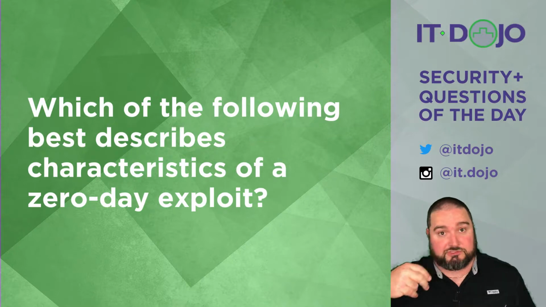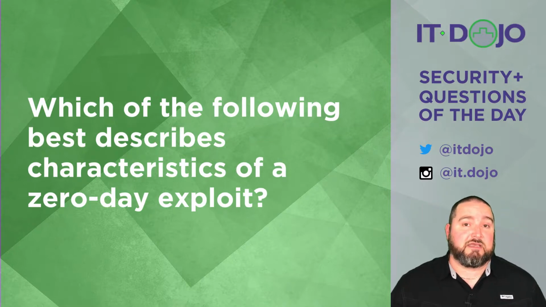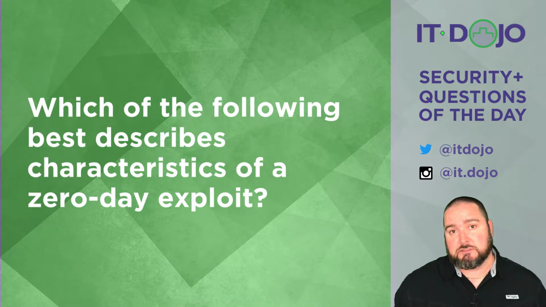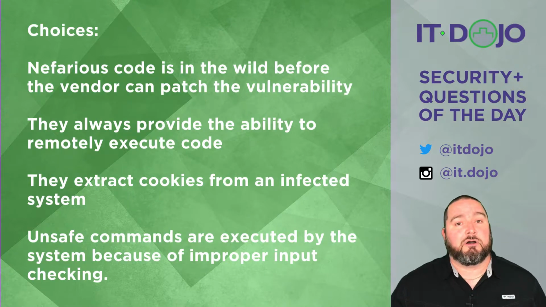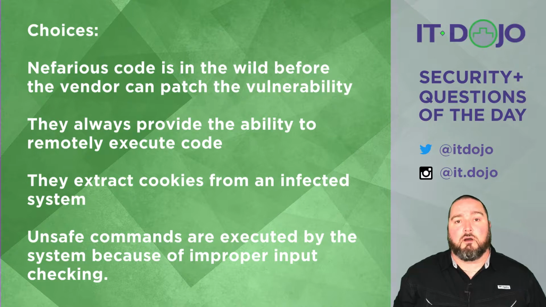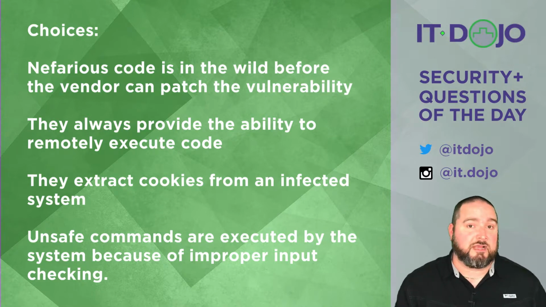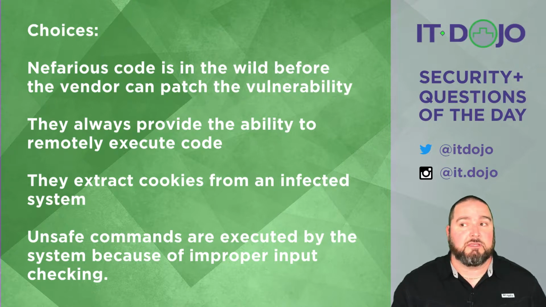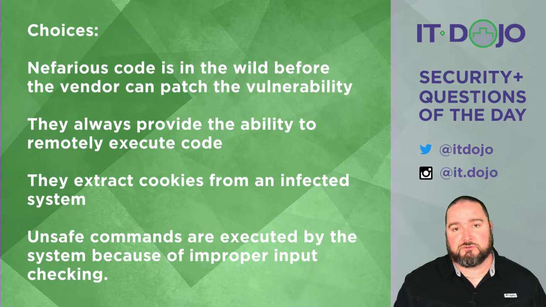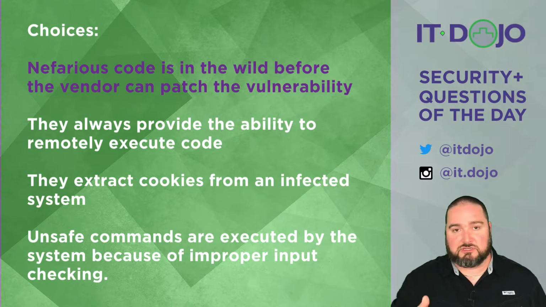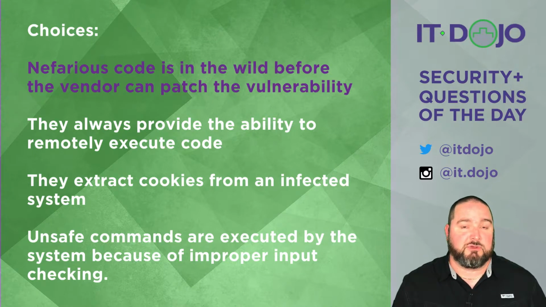Here's question number 2. Which of the following can be said of a 0-day exploit? Here's a bunch of answer choices. Click pause. When you're ready, click play. Give it a read. All right, first answer choice on the list says you got some nefarious code in the wild before the vendor has a chance to patch the vulnerability. This is pretty much the textbook definition of what a 0-day is. You've got somebody who's discovered a vulnerability. There's actually been code written to exploit it, and now it's out there exploiting, and the vendor has not released a patch, which means we're all vulnerable. So yeah, that's a 0-day through and through.